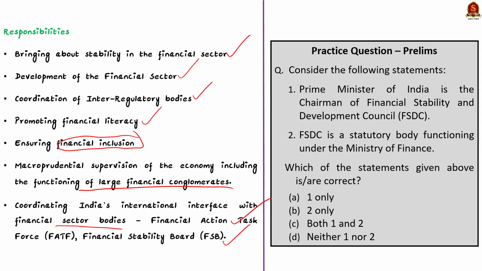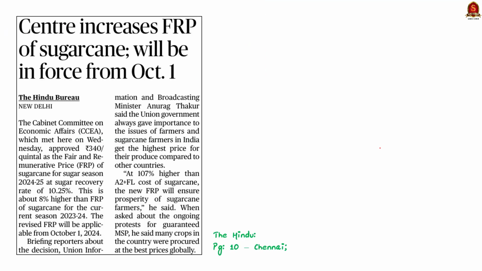So these are all very important facts that you have to remember about FSDC. It is an autonomous body constituted by the Government of India. Since it was constituted by an executive order, it is not a statutory body. Then we saw the members of FSDC and some of its functions and responsibilities. So with these learned points, now let us move on to the next news article discussion.